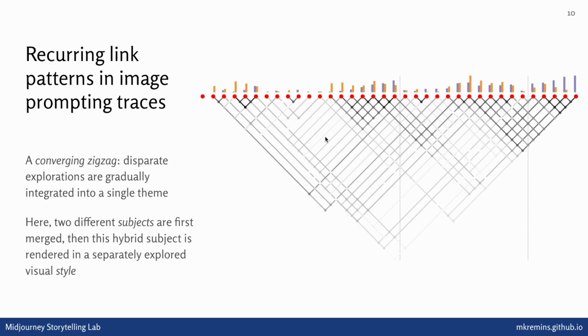And then they start to gradually draw together the different ideations that they've done into a single hybrid character concept, while also beginning to sketch out a kind of visual style that they haven't really related to their other ideas yet. Then there's a temporal break in prompting where they walk away for a while, indicated by this vertical dotted line. And then on the right-hand side, we see them starting to simultaneously put their character into different situations and explore the development of that visual style.